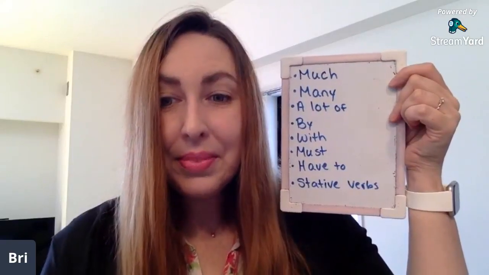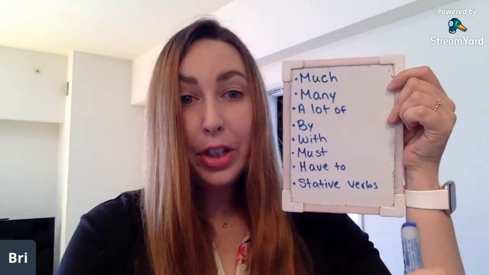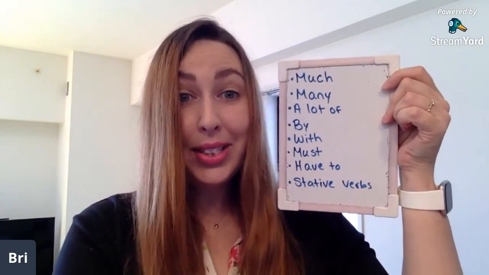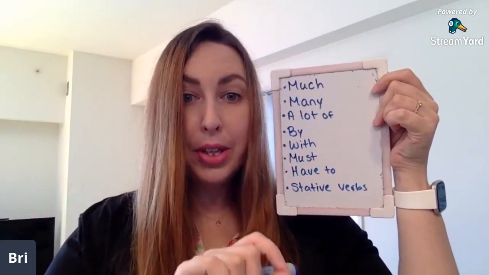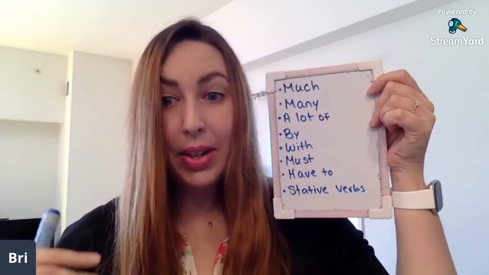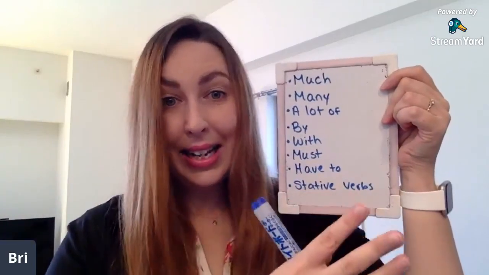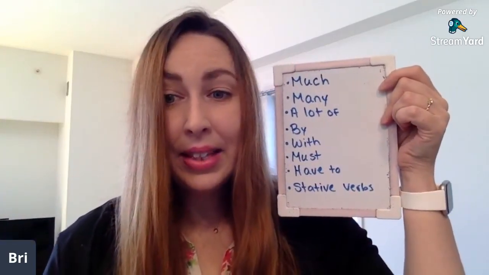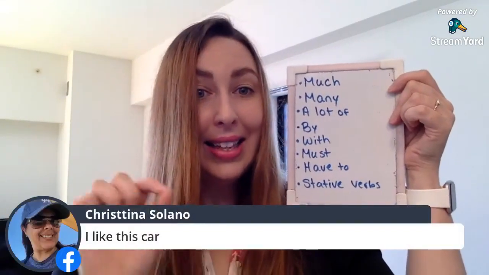Okay? Yes, opposite of dynamic verbs. Very good. So stative verbs, we do not put in the continuous tense, okay? There are some stative verbs that can be both stative and dynamic. So I think I'll do a lesson on those next week, okay? Very good. Oh, this is a good one. I like this car.